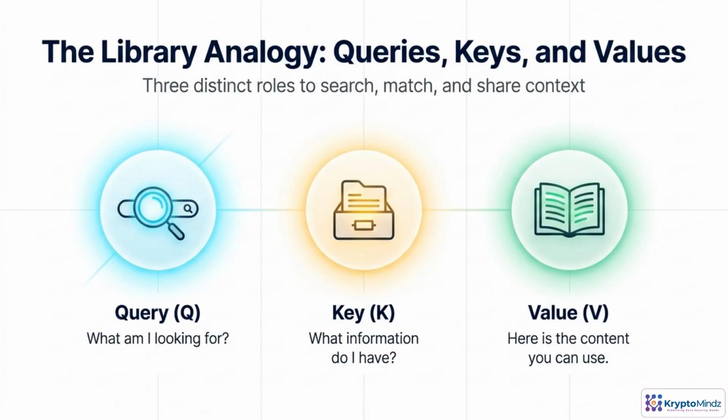In self-attention, every token plays three roles. Its query is the question it asks: what am I looking for in other tokens? Its key is like an index card: what information do I offer? Its value is the actual content to share. We learn separate query, key, and value vectors, so searching, matching, and sharing can specialize.